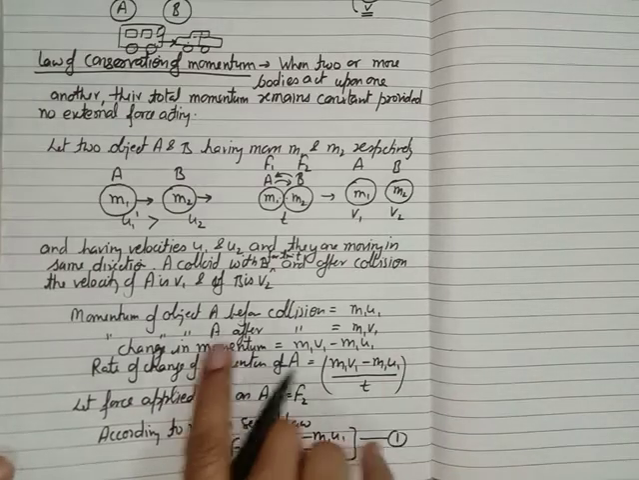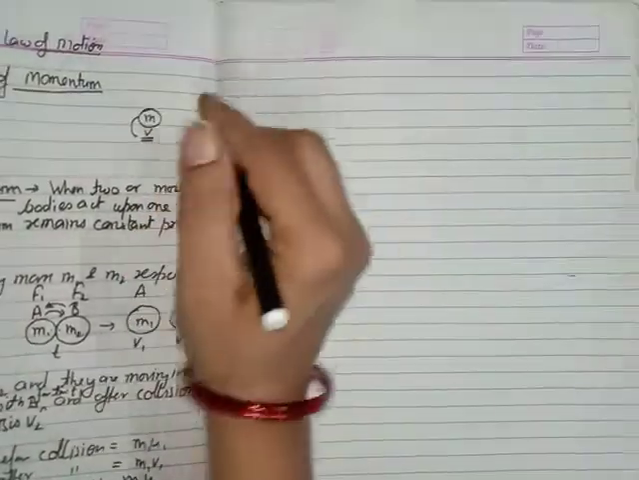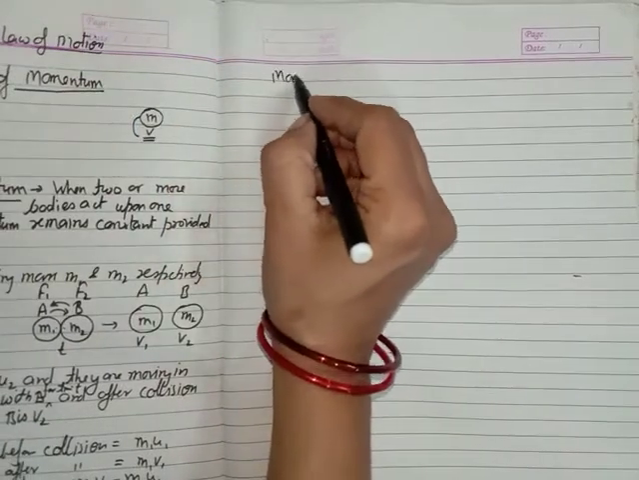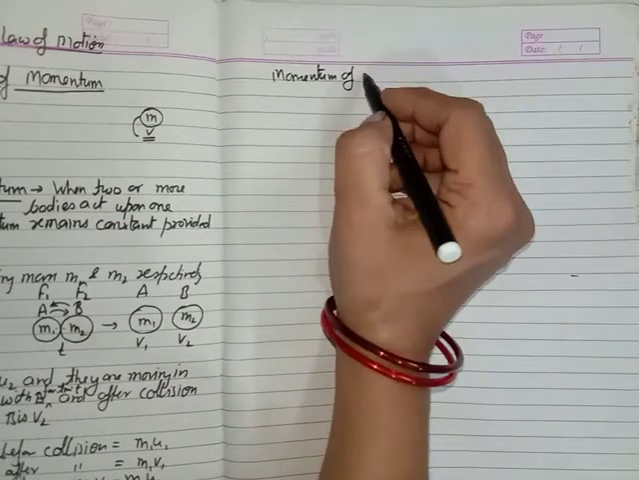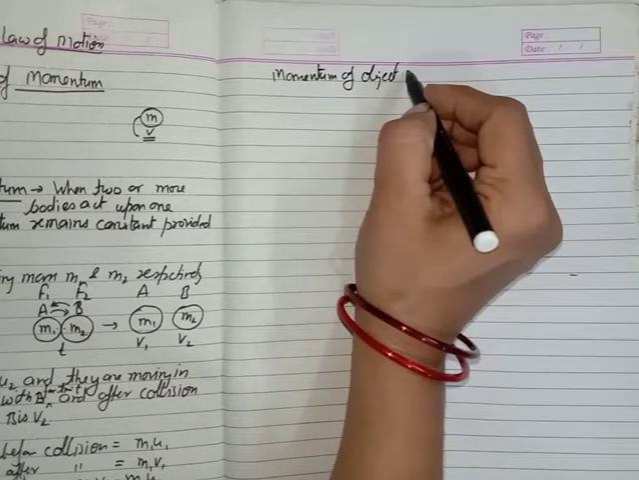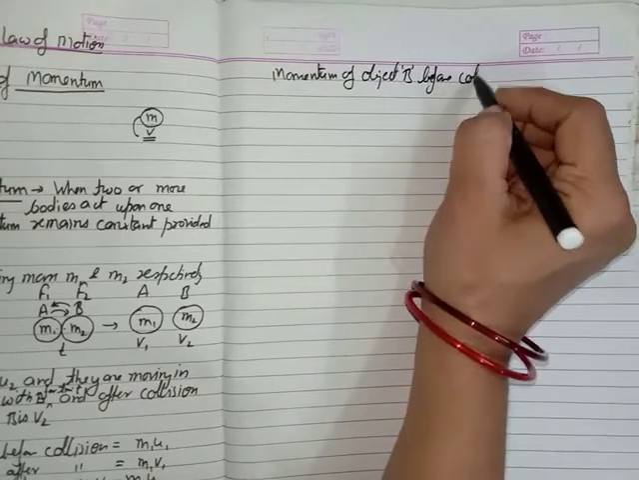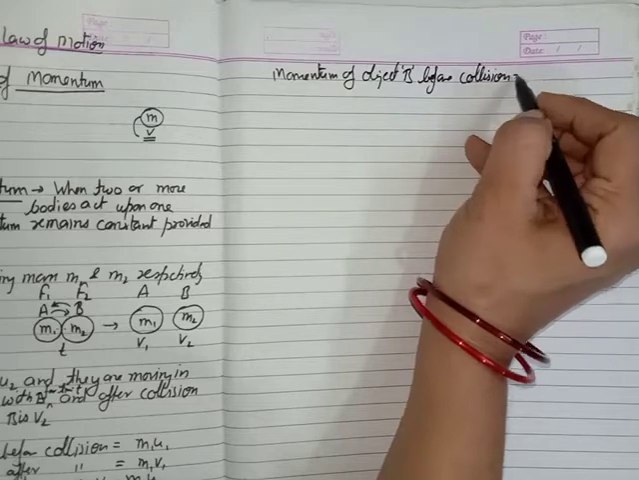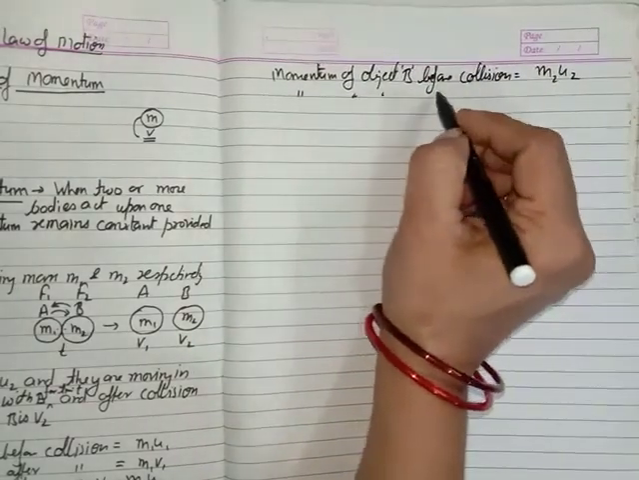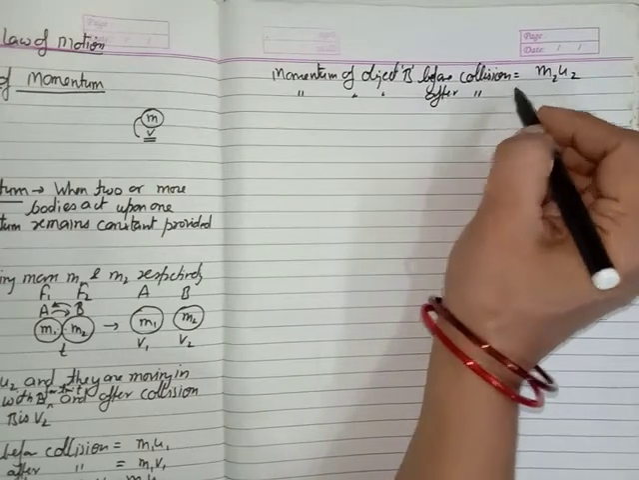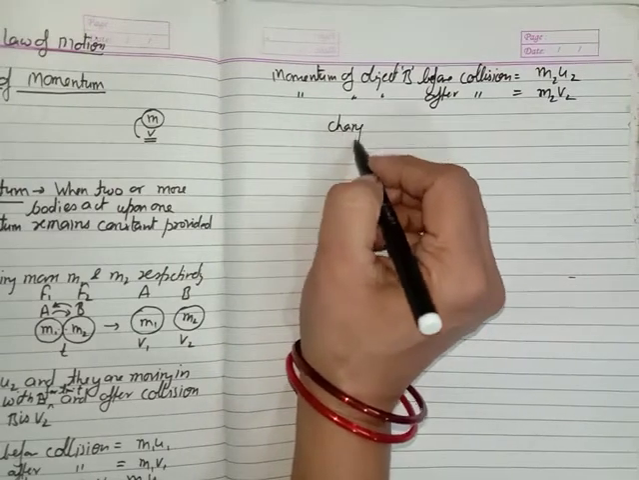Now about the object B. The momentum of object B before collision is equal to m2u2. And what about the momentum after collision? After collision it will be m2v2. Now what is the change in momentum?